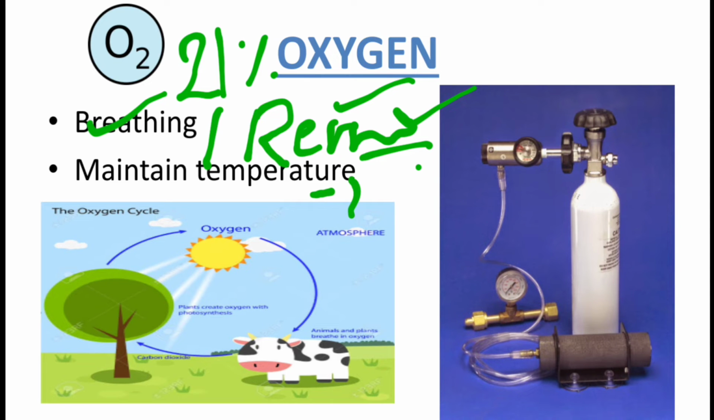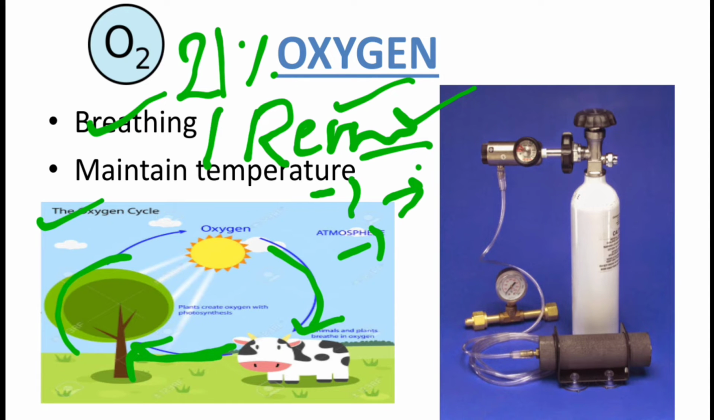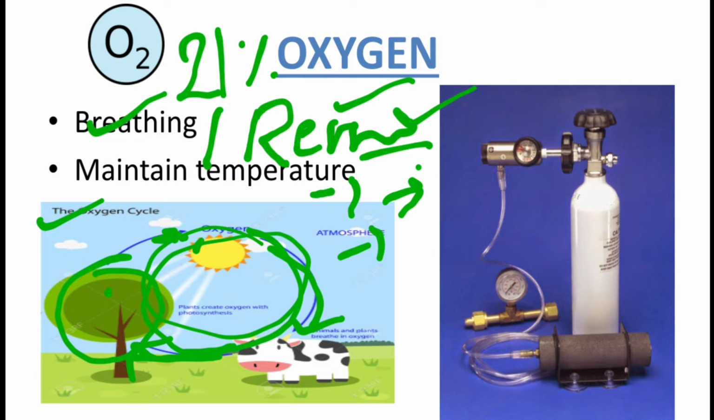Both plants and animals take in oxygen in the process of respiration, but plants only give out oxygen in the process of photosynthesis. So this is the figure showing the oxygen cycle. The atmospheric oxygen is taken by both plants and animals in respiration. As a result, it gives carbon dioxide, and this carbon dioxide is then taken by the plant in photosynthesis, which gives out oxygen. In this way, oxygen moves through the atmosphere.